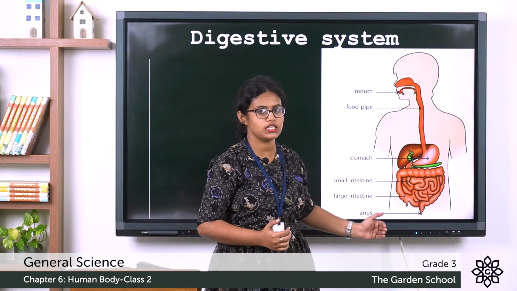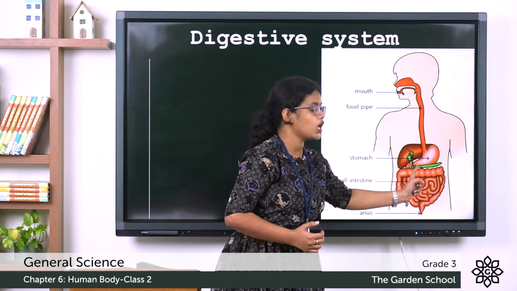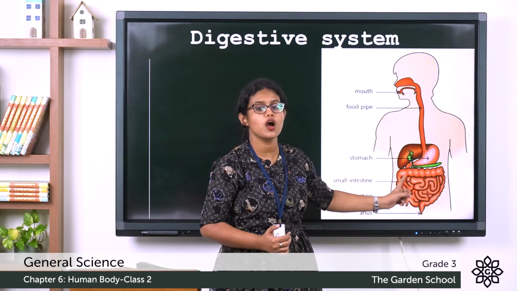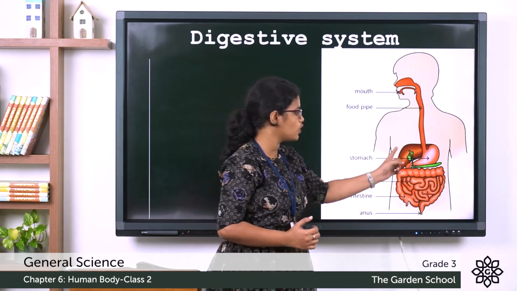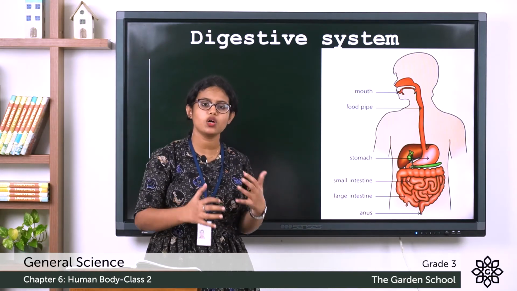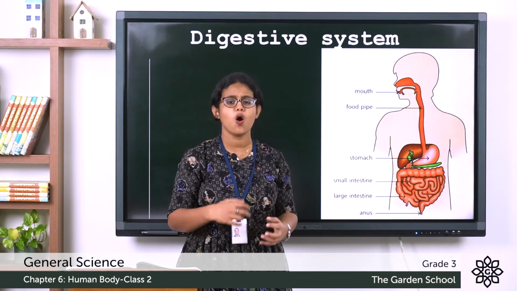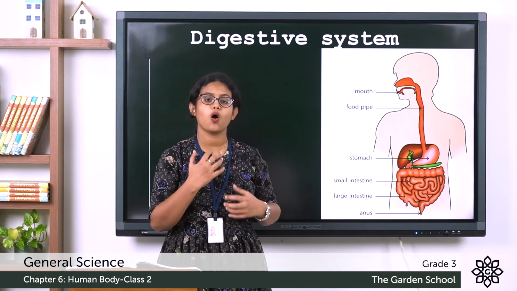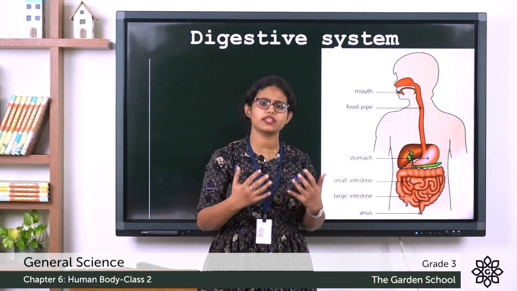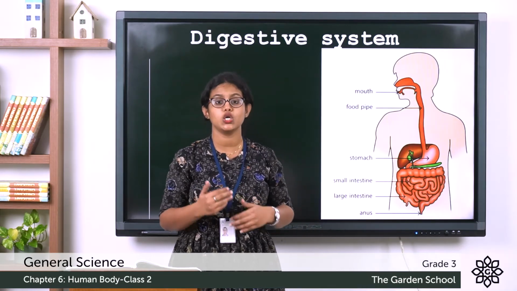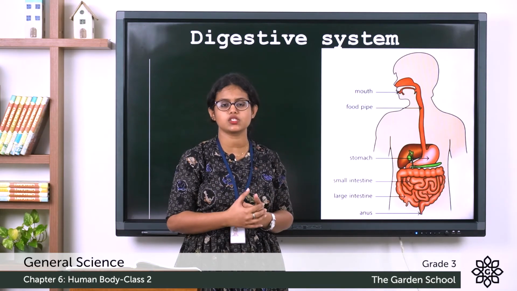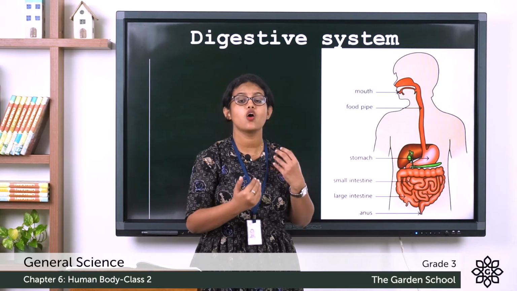Then what happens after that? The food passes through this long narrow tube, which you can closely observe, called the small intestine. From there, all the useful substances from the digested food enter the blood. You may think, what are these useful substances? Useful substances means nutrients. Where do we get these nutrients? We get nutrients from the food we eat.